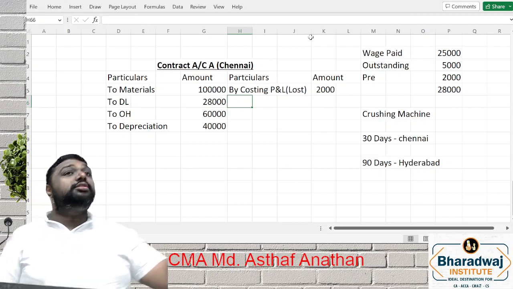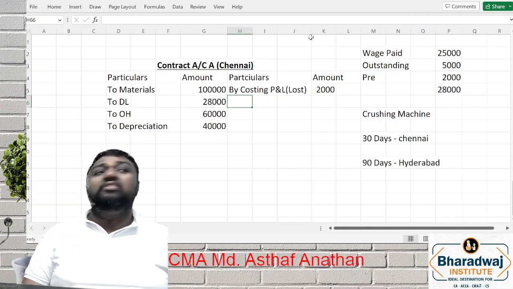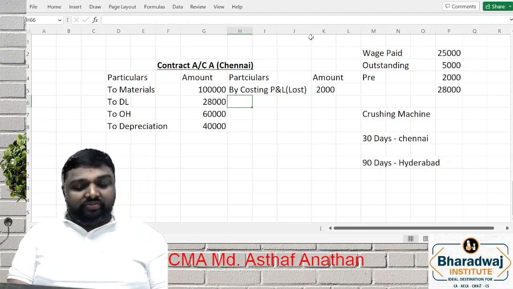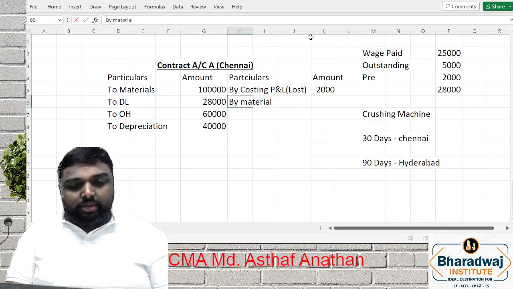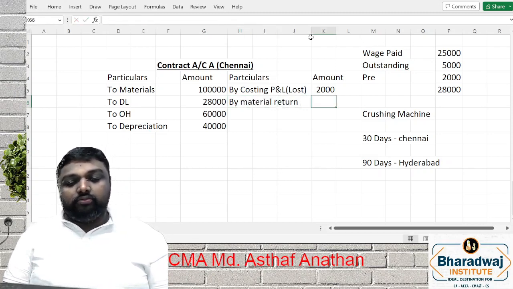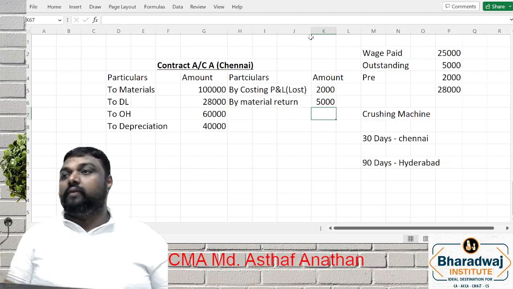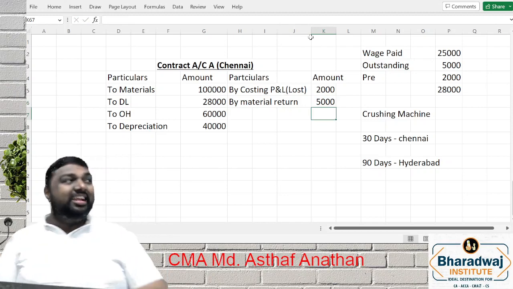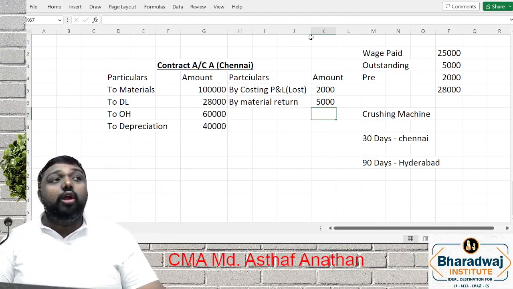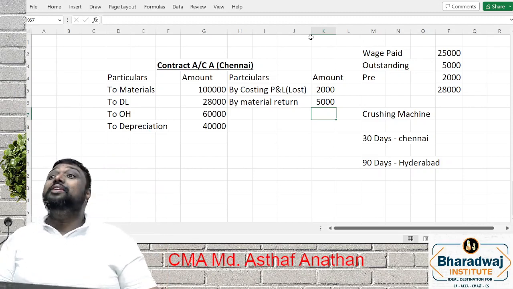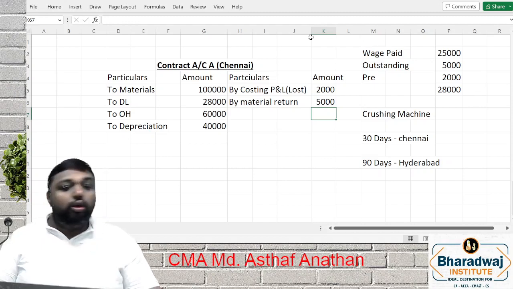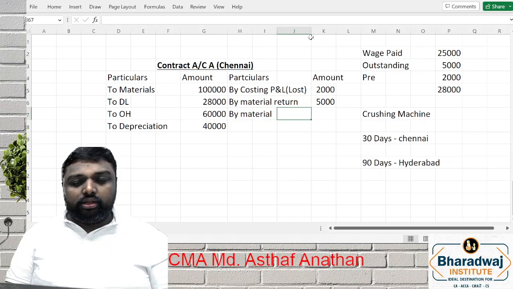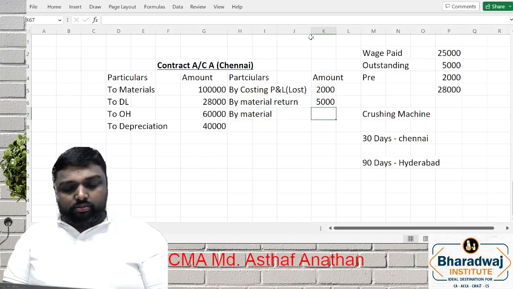Sometimes we brought some material, excess stock, and we returned it. So if they tell material return, we have to reverse the material return. What is the amount? 5,000, for example. Now, what are the other items that will come? Special adjustments we have discussed. Closing material will also come. What is closing material? Let's say another 7,000.